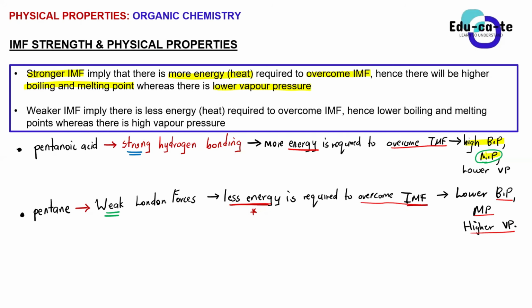That is why this more energy implies a higher boiling point or a higher melting point.